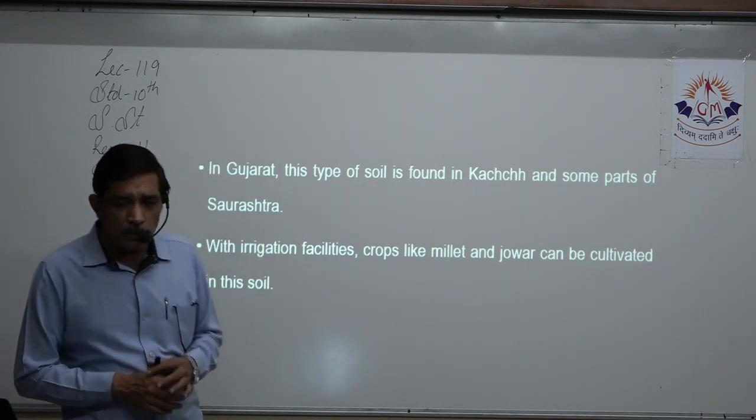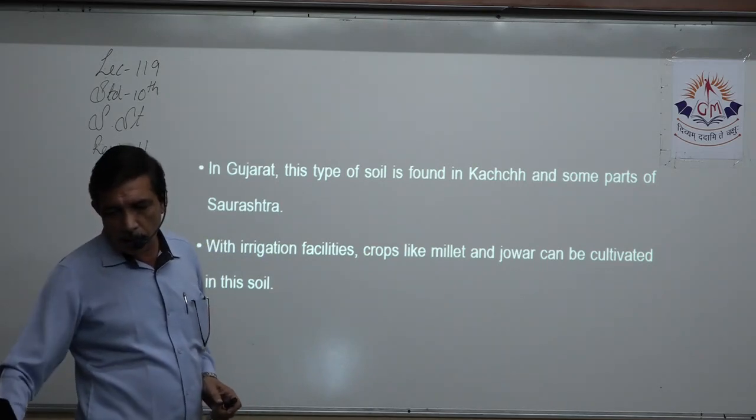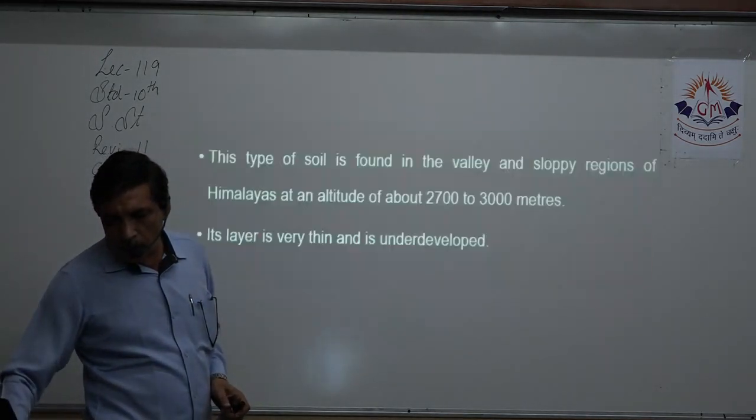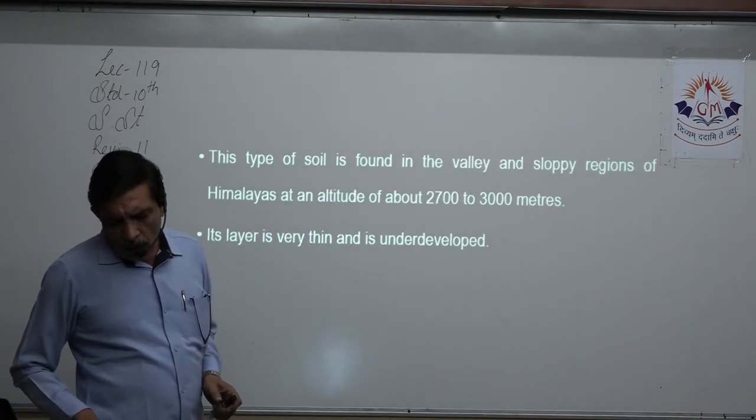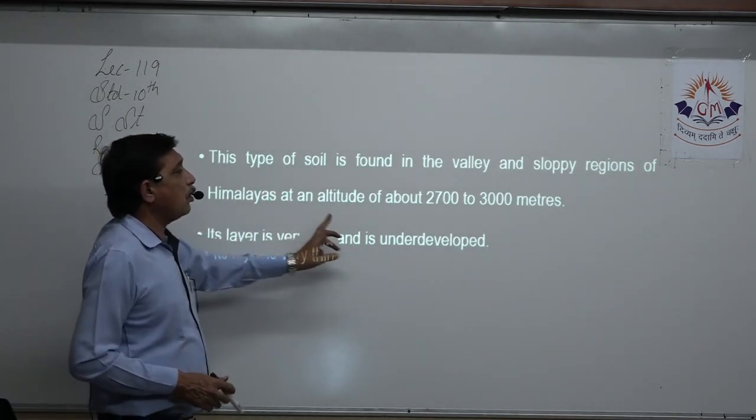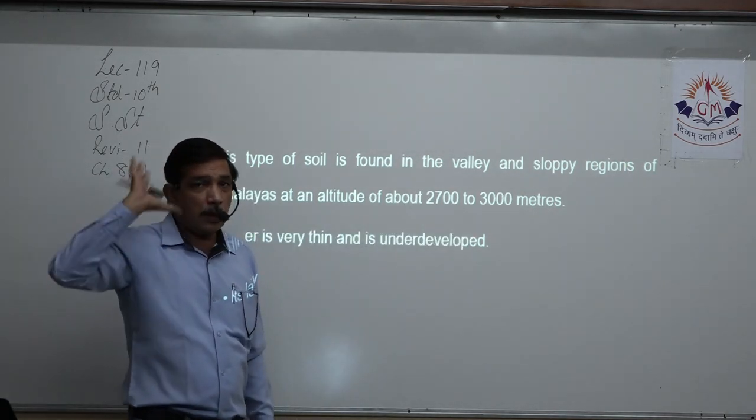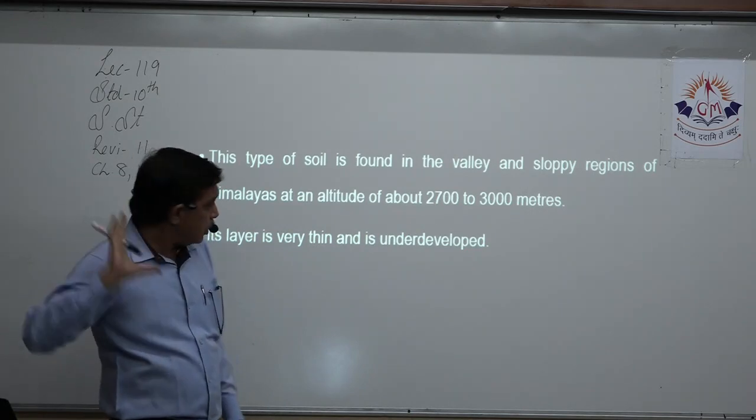If you have irrigation facilities, crops like millet and jowar can be cultivated in this type of soil. The next soil is the mountain soil. It is found at an altitude of about 2700 to 3000, so only 300 meters you find this soil.